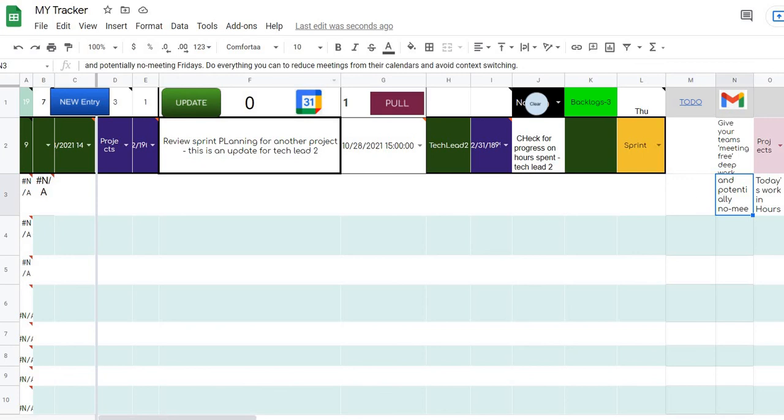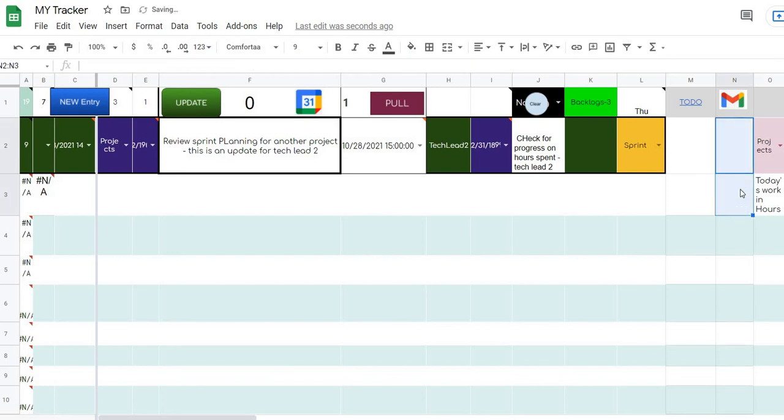I keep writing all that. No meeting Fridays. Reduce the meetings from calendar and avoid context switching, etc. So you can delete it also. But if you want to write, it is more like a sticky note, but everything is being covered in this dashboard itself. So yeah, this helps me a lot and enables me to keep track.